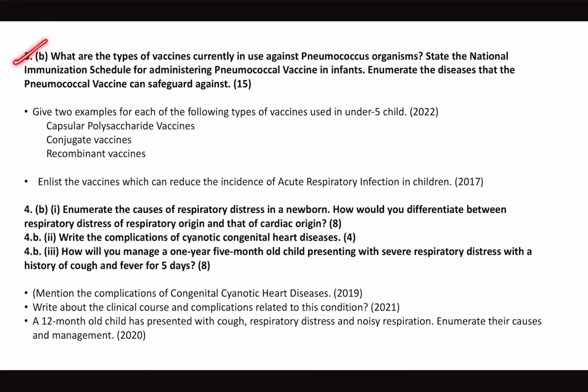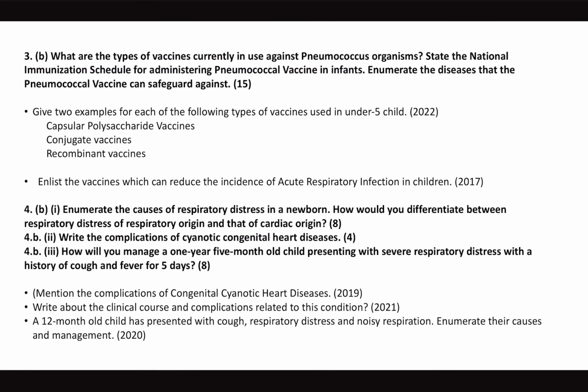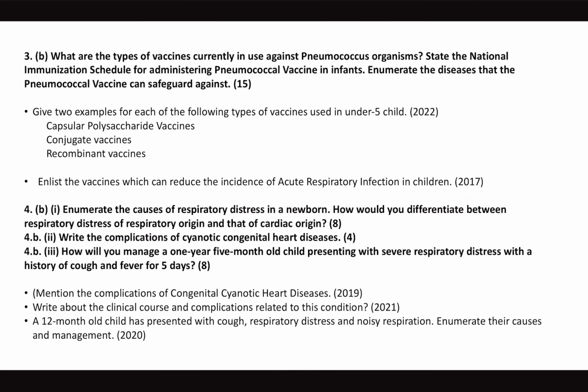As I said, immunization is important, with pneumococcal. So predicting that pneumococcal might come, in the daily answer writing program we did ask about the pneumococcal vaccine. Previously they asked the same question on the Haemophilus influenzae vaccine. Okay, pneumococcal vaccine is used to reduce the incidence of ARI. This was asked in 2017. Pneumococcal vaccine is sometimes a capsular polysaccharide vaccine. It was asked in 2022. But now they're specifically asking what is the type of vaccine, what is its national immunization schedule. Okay, yes, and what are the infections it safeguards against.